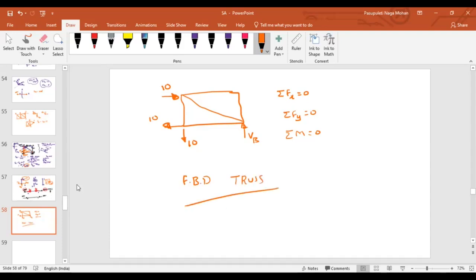Now, at how many points have you separated this truss?